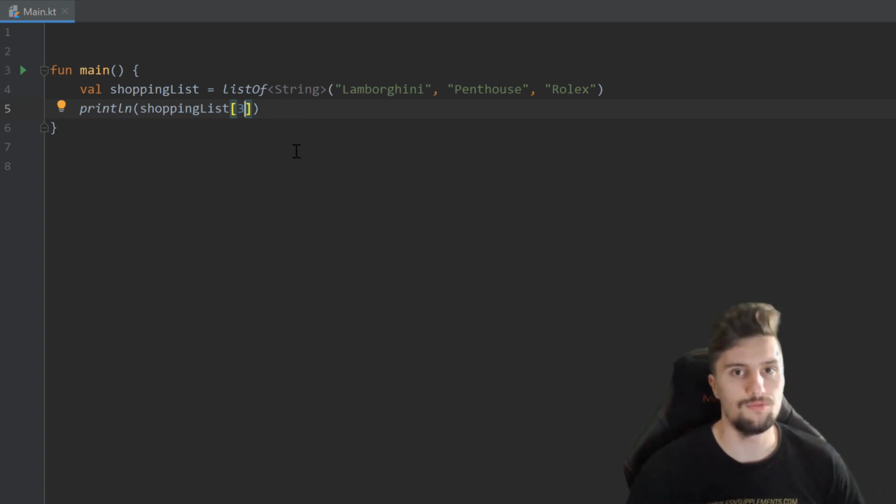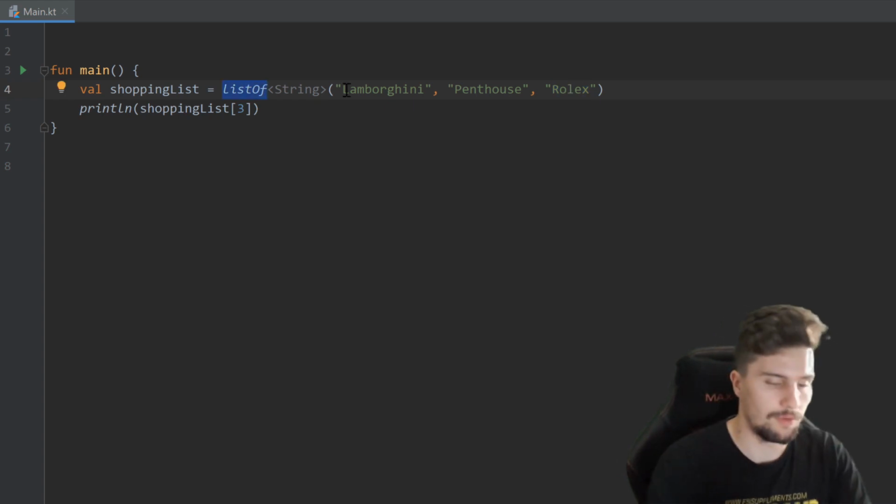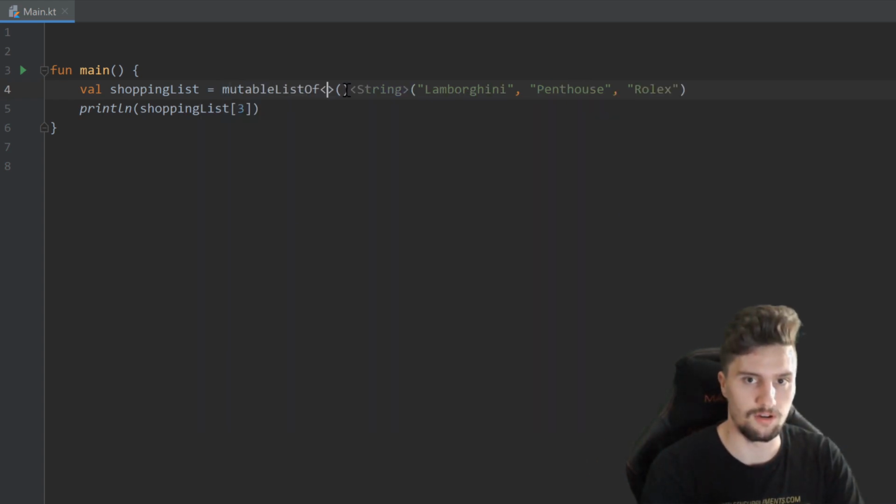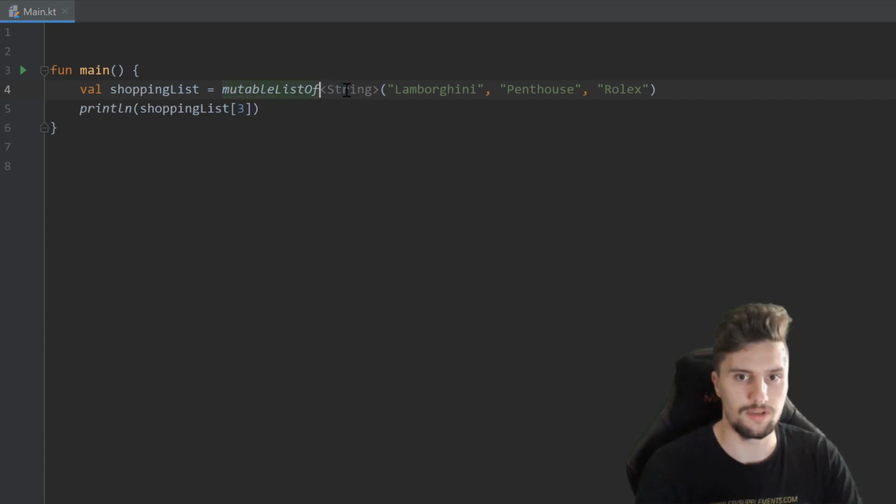Now, there are two major types of lists we can have here in Kotlin: immutable lists and mutable lists. So right now that is an immutable list. We cannot add items to that list or remove items from that list, or also we cannot change items, so the value of items, after we created that list. But we could replace this list of with mutable list of, and that would allow us to do this. And by the way, we also don't need this string specification here because we just put strings into this list, so Kotlin will just recognize that we will have string values in that list.